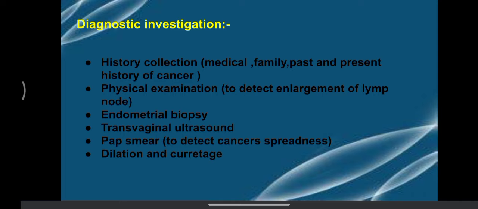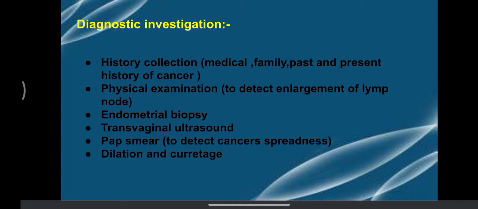Then we'll do the physical examination, to detect the enlargement of the lymph node. Then we'll see the endometrial biopsy. Why do we need to do the endometrial biopsy? If there is presence of any sort of malignant cells, right? So we can do the endometrial biopsy to detect the presence of cancer cells.